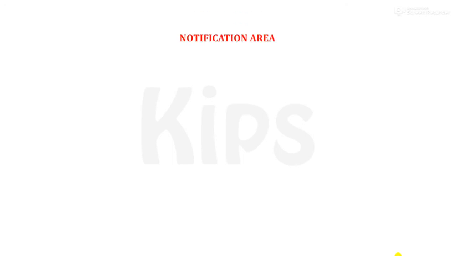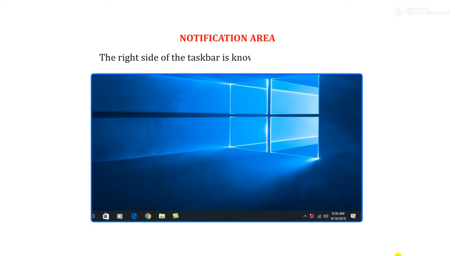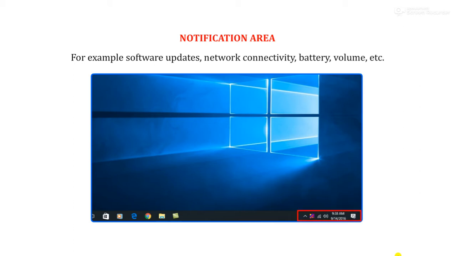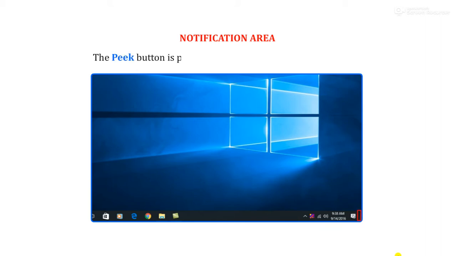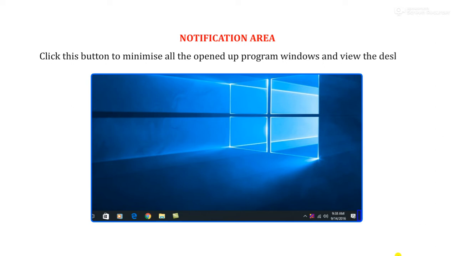Notification area. The right side of the taskbar is known as notification area, which includes a clock and a group of icons that tell the status and notifications about the programs running on a computer. For example, software updates, network connectivity, battery, volume, etc. The peek button is present on the extreme right of the taskbar. Click this button to minimize all the opened up program windows and view the desktop.